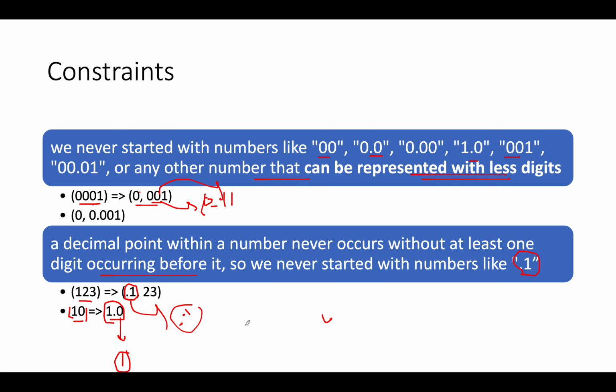Let's take another example. Let's assume the input string is 102. You can't split the string into two parts such that any of the parts is something like 1.0, 2, because of the constraint that I explained here. You can't split it so that a part is 1.0, because 1.0 actually represents a singular 1. So as per this logic, you can't have 1.0 as a valid representation. Remember these constraints. We'll use these constraints to draw a few conclusions, and let's talk about the conclusions now.